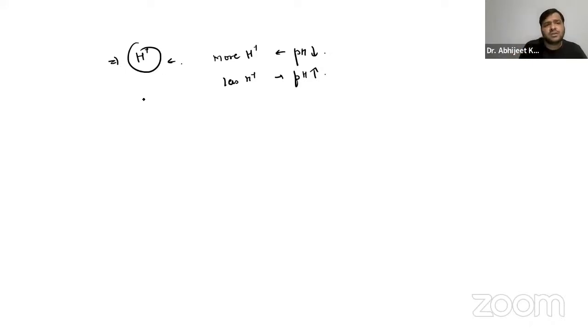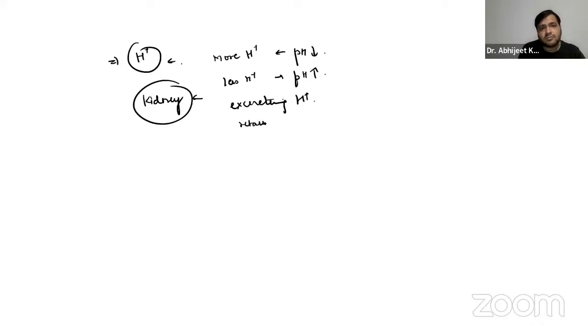Now what happens here? There come the roles of the kidneys. Kidneys help to maintain the pH and the acid-base balance either by excreting H plus ions or retaining hydrogen ions.